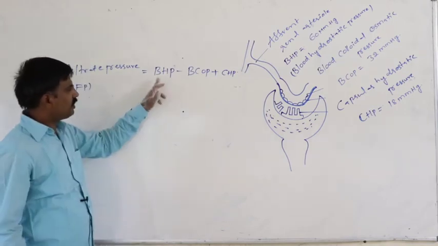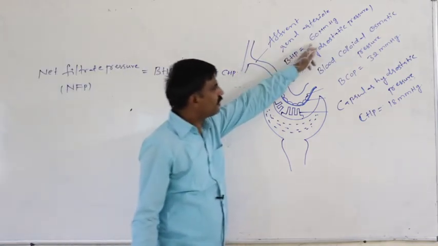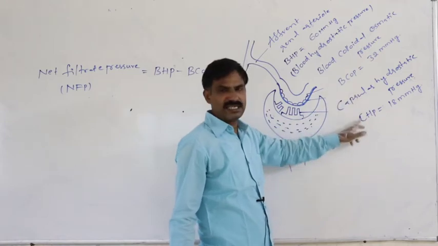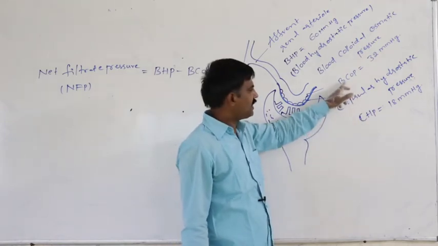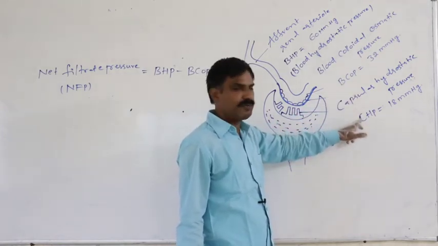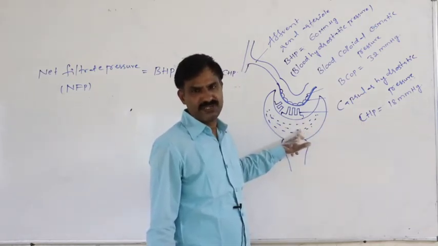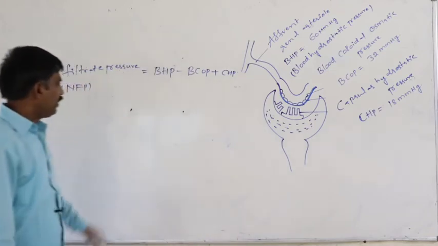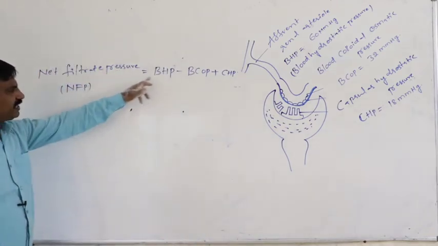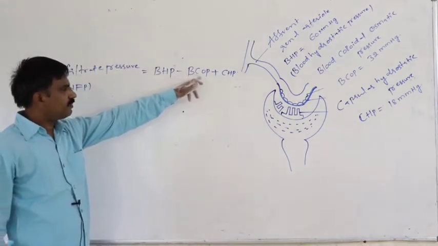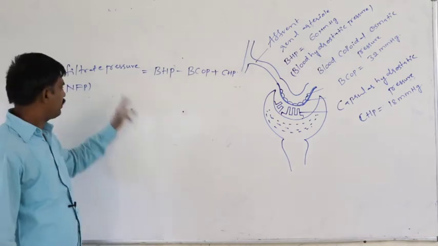Definitely against the blood hydrostatic pressure, these two pressures get exerted. One is exerted by the plasma protein, the other by the fluid present in the Bowman's capsular space. So net filtrate pressure is BHP minus BCOP plus CHP.